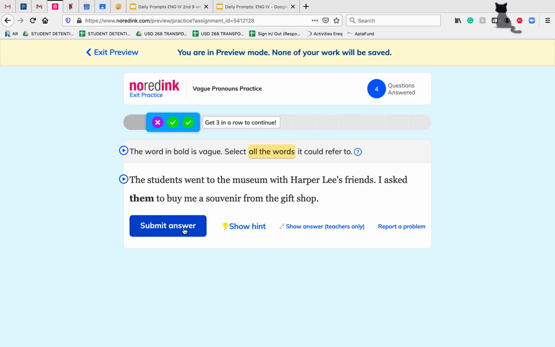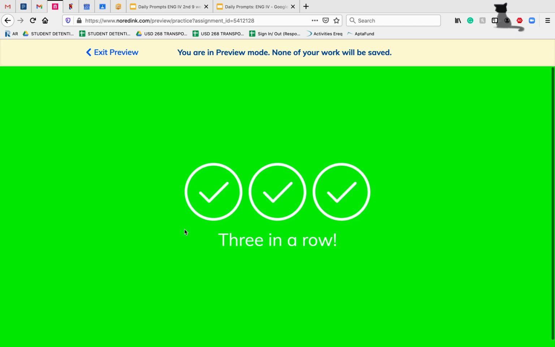The students went to the museum with Harper Lee's friends. I asked them to buy me a souvenir from the gift shop. So the students and Harper Lee's friends are the group, or the them, that it could be referring to.